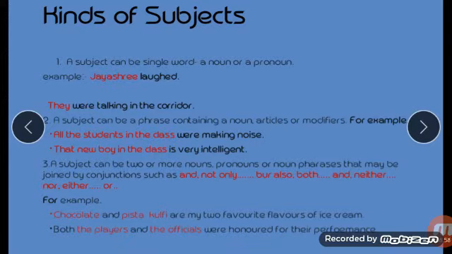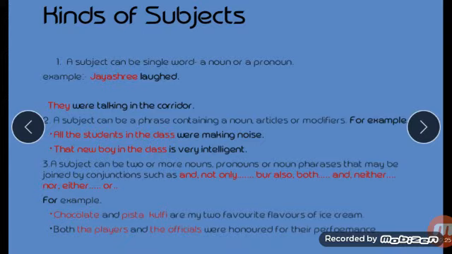Understood? So in the kinds of subjects we have studied that a subject can be a single word, noun or pronoun. A subject can be a phrase containing a noun, articles or modifiers, or a subject can be two or more nouns, pronouns or noun phrases that may be joined by conjunctions. These are the kinds of subjects.